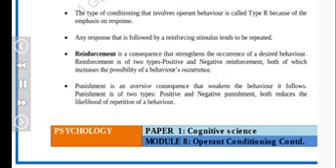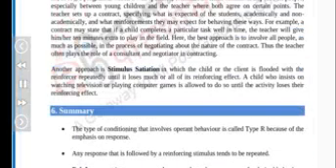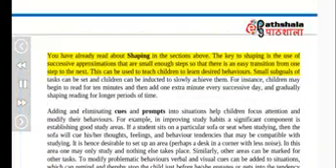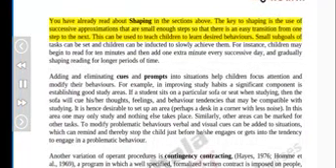You have already read about shaping in the sections above. The key to shaping is the use of successive approximations that are small enough steps so that there is an easy transition from one step to the next. This can be used to teach children to learn desired behaviors. Small sub-goals of tasks can be set and children can be inducted to slowly achieve them. For instance, children may begin to read for 10 minutes and then add 1 extra minute every successive day, gradually shaping reading for longer periods of time.